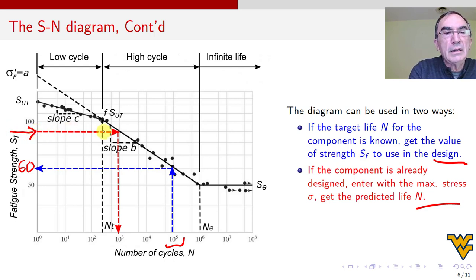Then you go to the line and then you go down and you find that this part is going to last 10 to the 3. That's only 1,000, so it's not very good, but maybe your boss says, sell it anyway, and then we figure out what to do when people complain. But anyway, that's the way it works. For analysis, you go with the stress that you have to calculate, and then you determine how long it's going to last.